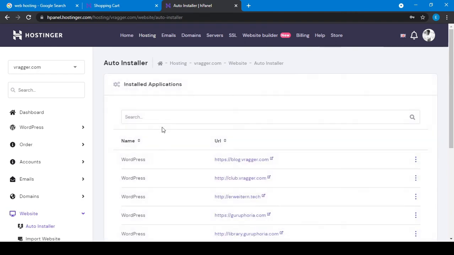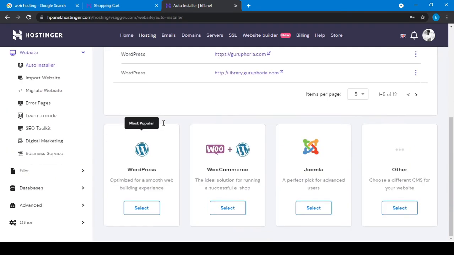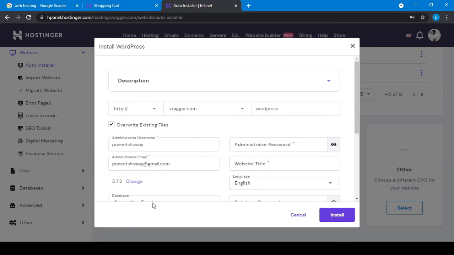Now I have to choose on which domain I want to install. You can install many things like WordPress, WooCommerce plus WordPress, Joomla, and others. But we are here to learn about WordPress, so I will simply select this. Now which domain do I want to install on? I have created a new domain, my.bragger.com, so I will install on this.